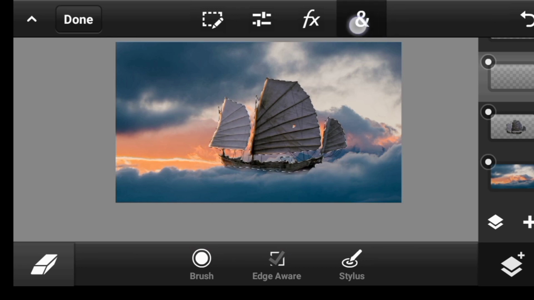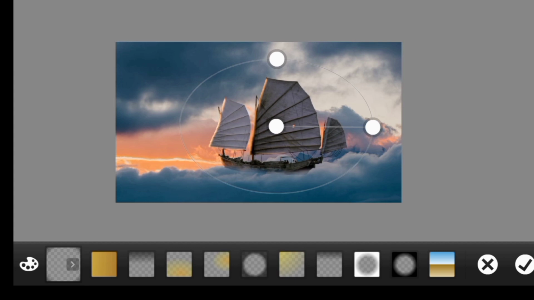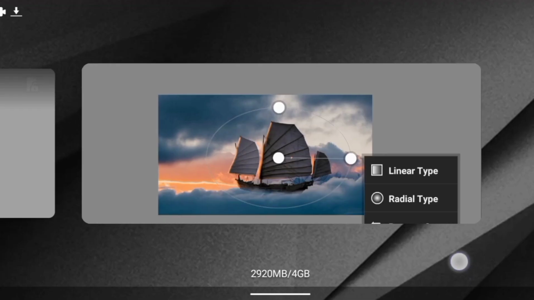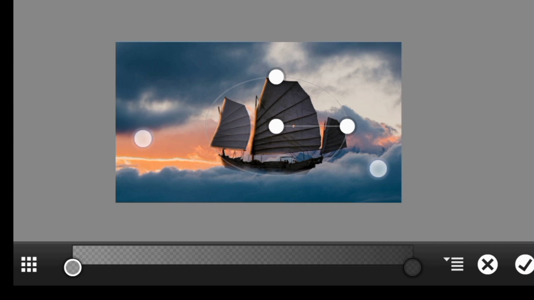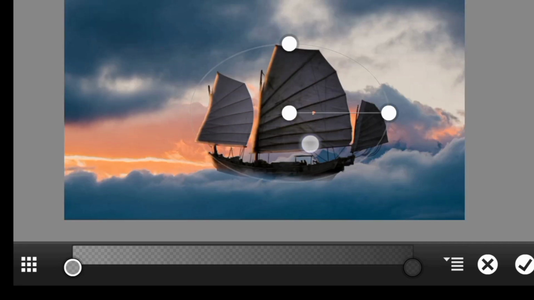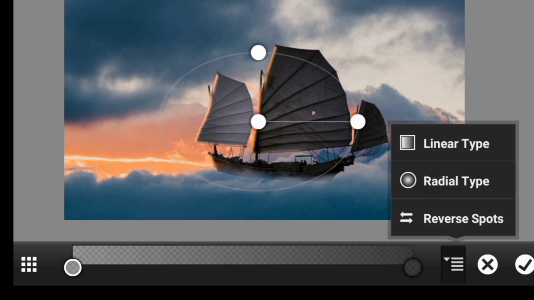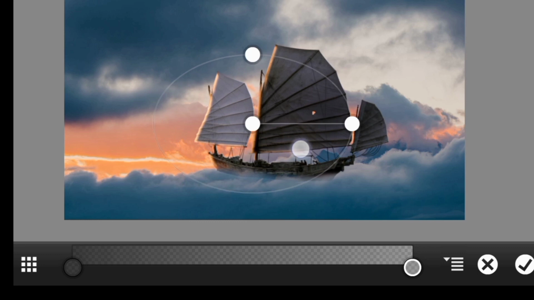After that, you click right here and choose gradient. So click on this option. As you can see, click right here. Make sure it is a radial gradient and it's not in the position which we want it, so we click right here and reverse it until we have it like this.